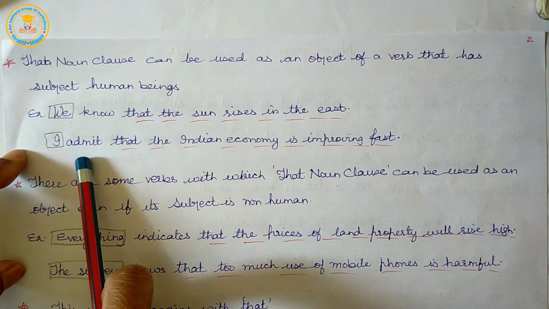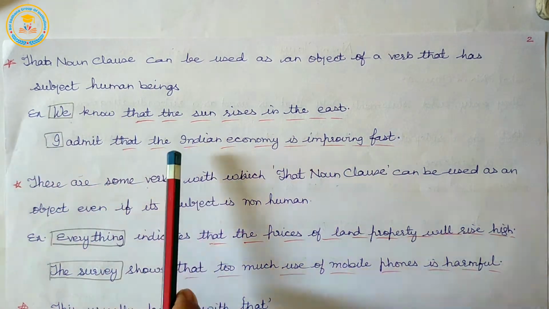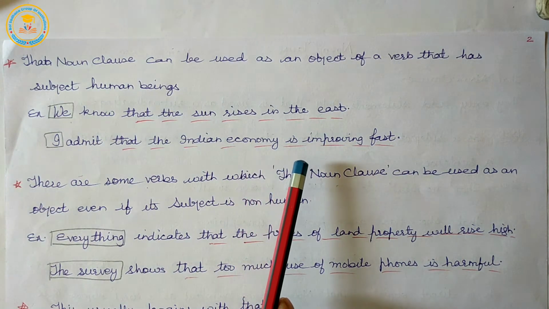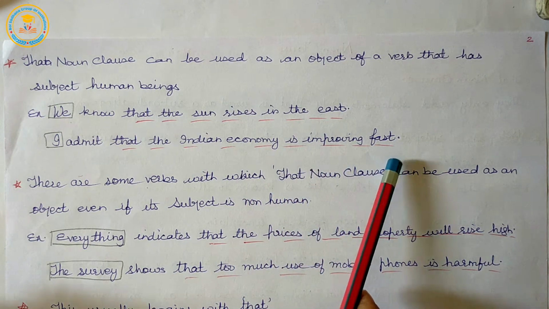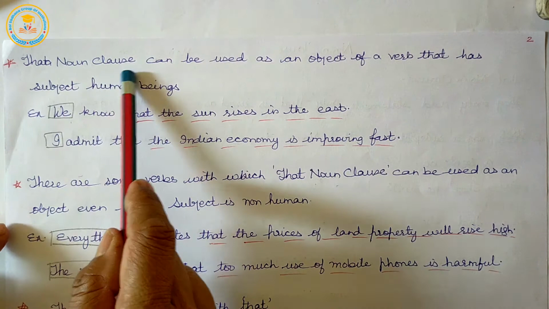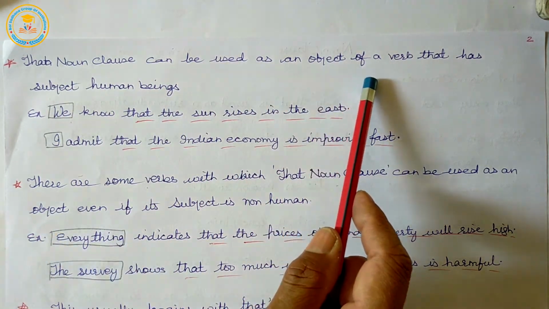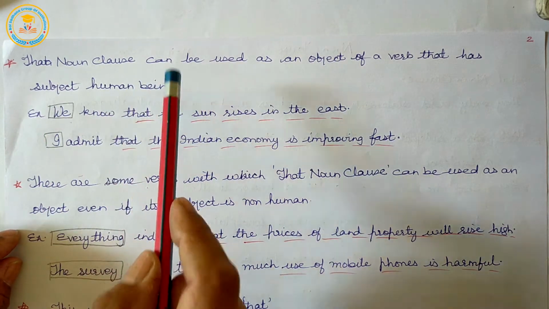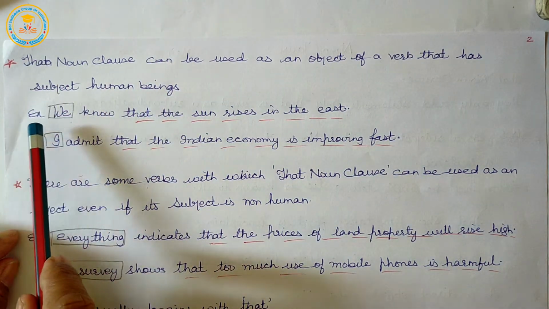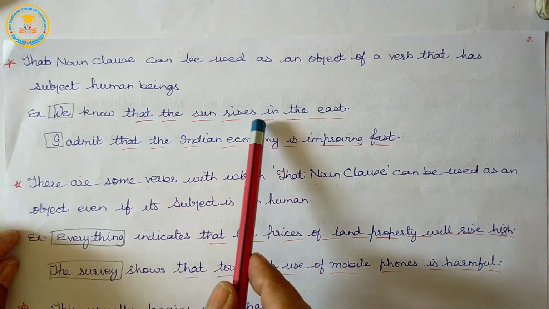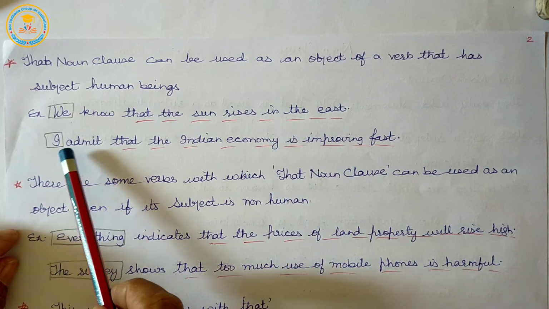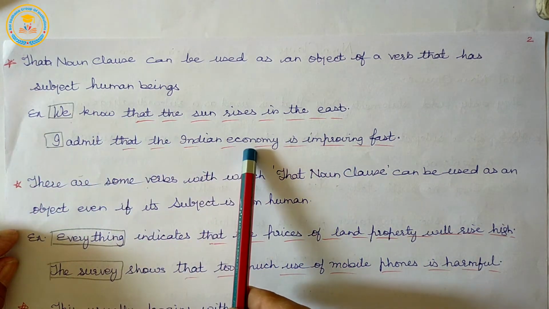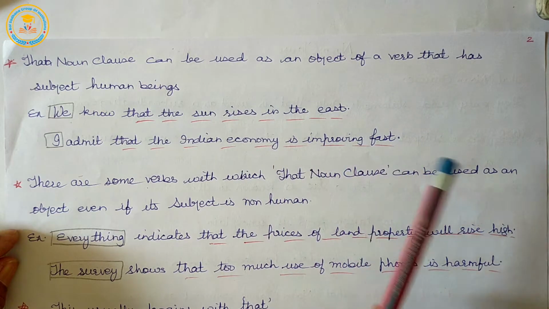I admit that the Indian economy is improving fast.